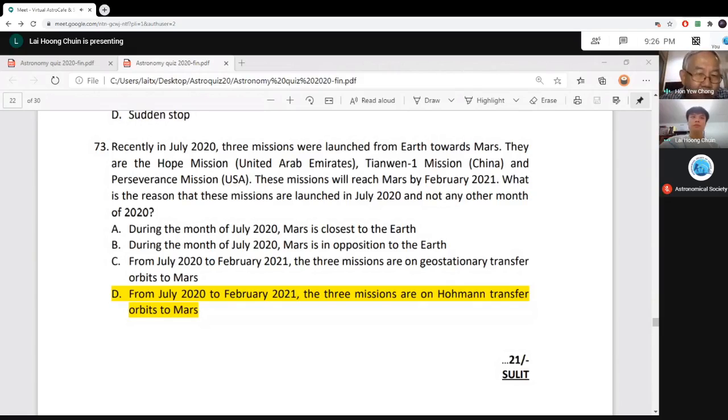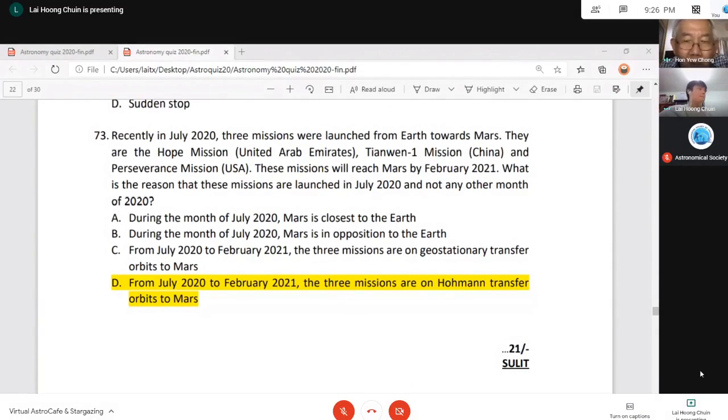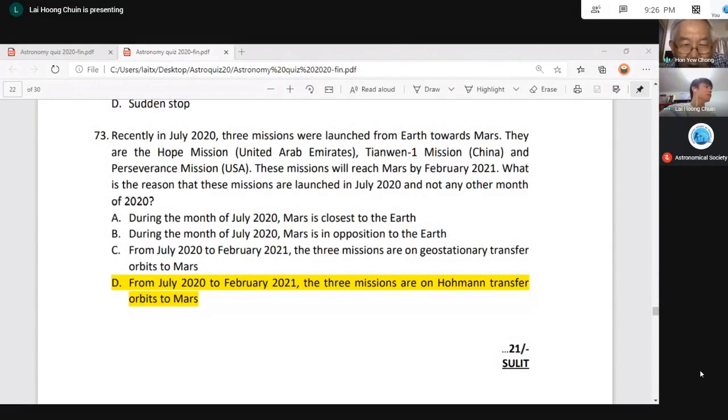See, from July 2020 to 2021, the three missions are in a geostationary transfer orbit. The trick word to know is wrong is geostationary. Geostationary means a spacecraft orbiting around the Earth that is going to transfer from one orbit to another orbit around the Earth. So it cannot be this, going to Mars. So it cannot be geostationary.